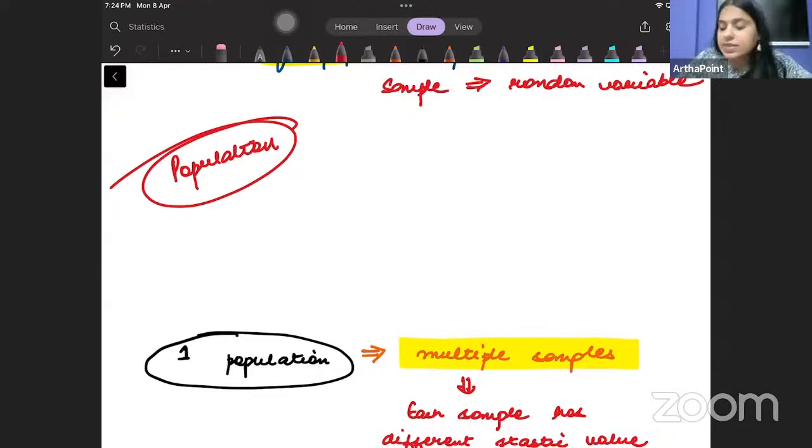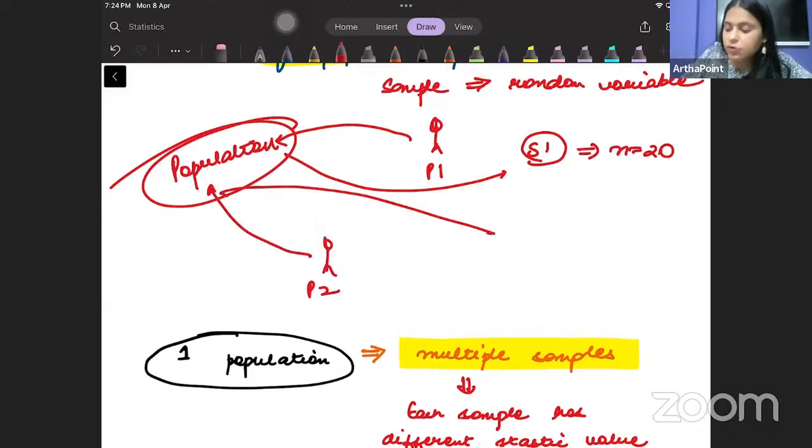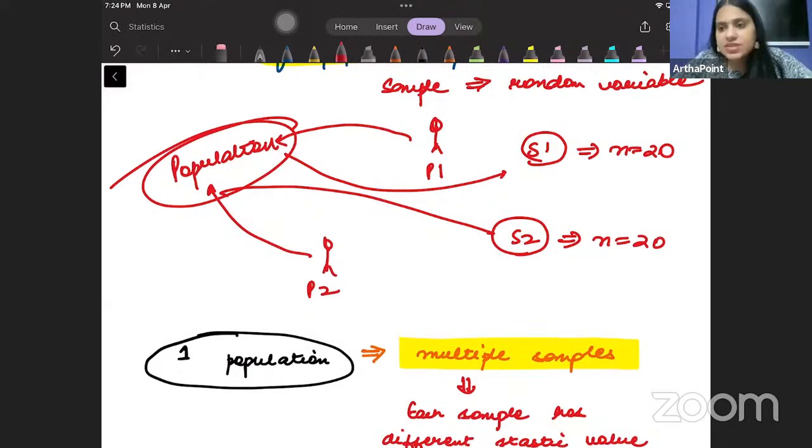It means that if person 1 goes to the population and gets a sample of 20 observations, and person 2 goes to the population and gets a sample of 20 observations, तो ये दोनों sample same नहीं होंगे. These two samples will not be the same.